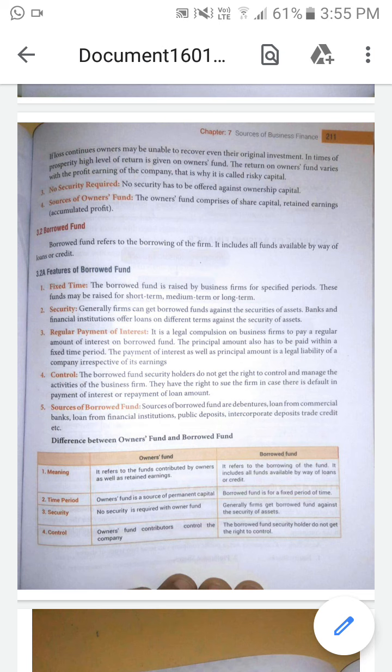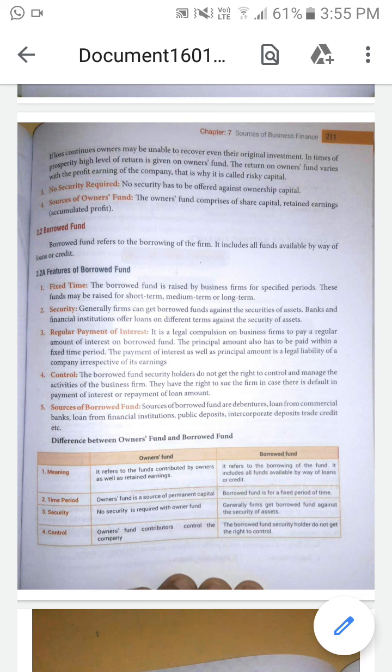These sources, acting properly, help the business concern run its business activities very effectively without any interruption, only with the proper provision of resources by these financial institutions.